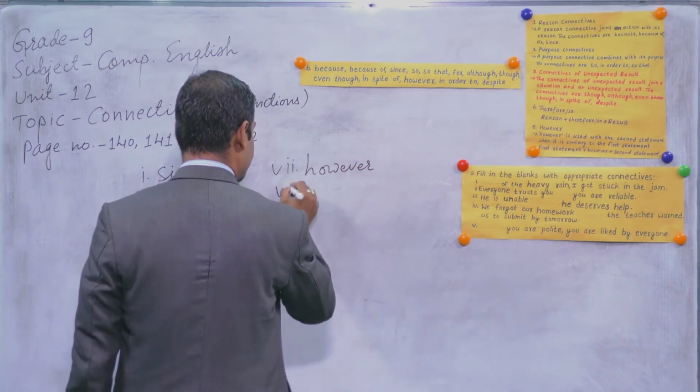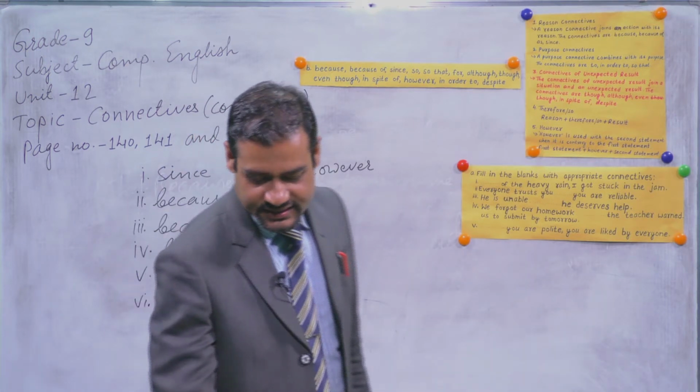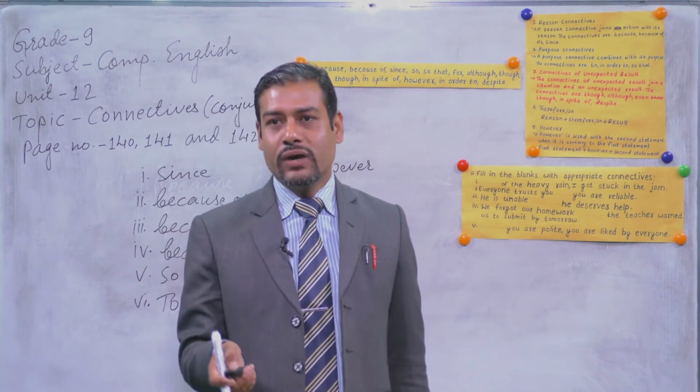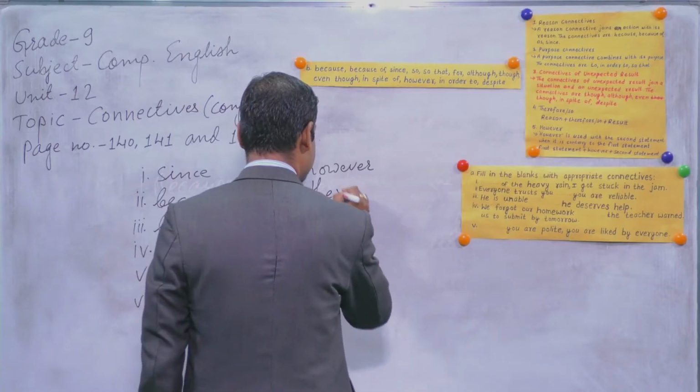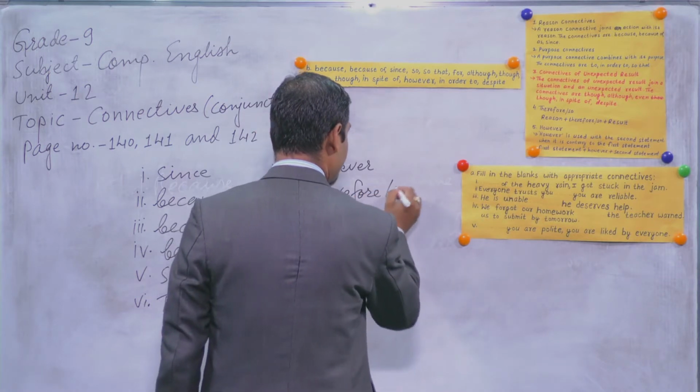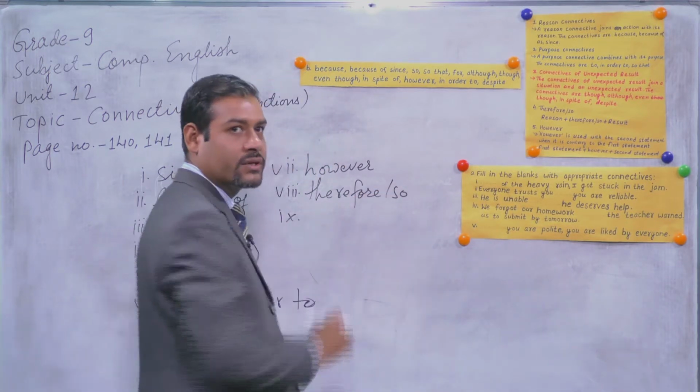Number 8. So what is the sentence in number 8? He was well behaved, he was praised by all. He was good, that's why all the people liked him. So you can write down either therefore, T-H-E-R-E-F-O-R-E, or you can write so.